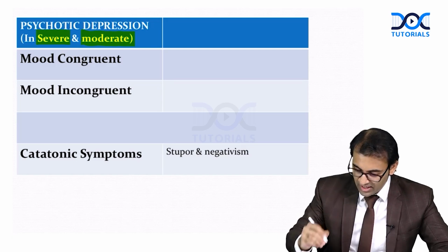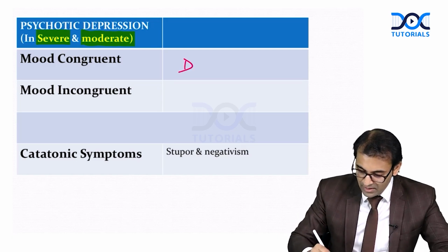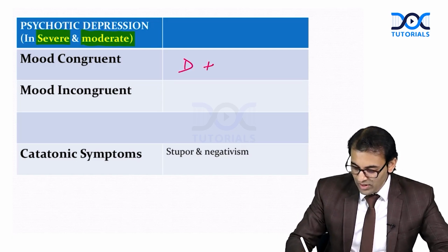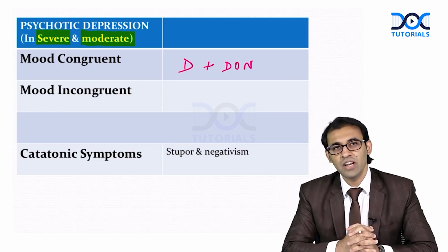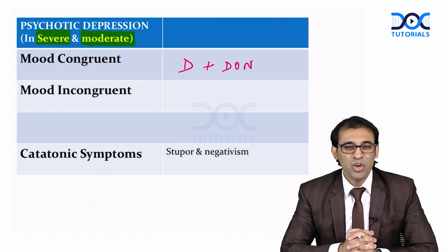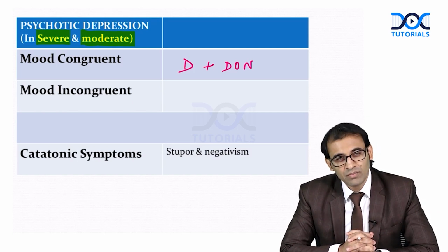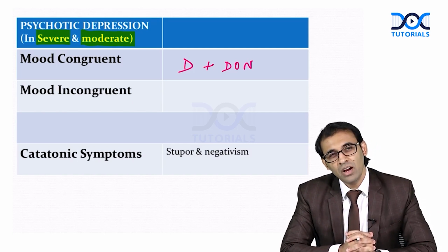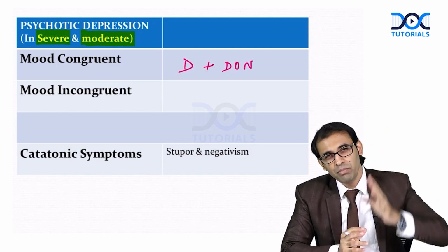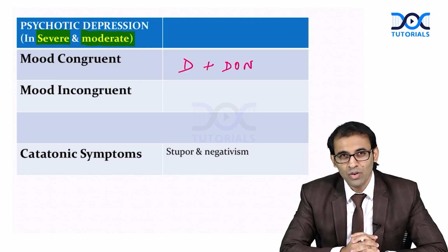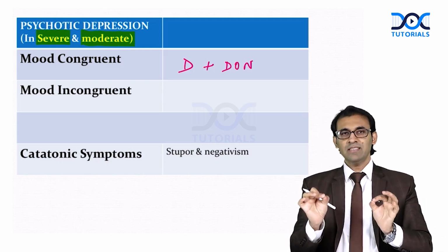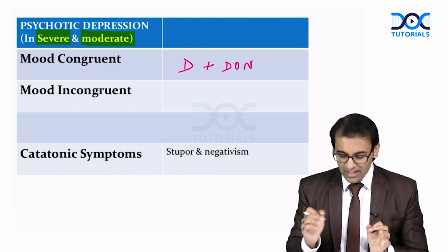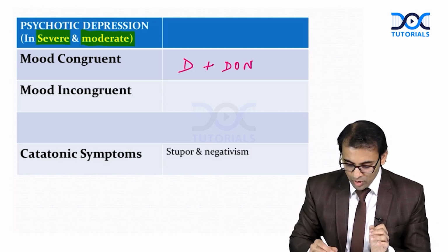Suppose a person is having depression with a delusion of negation, nihilistic delusion, where a person is claiming non-existence of something. Suppose a patient is saying that aliens have stolen my brain. Yes, this can be seen with depression. If this delusion occurs with depression, this is called mood congruent.